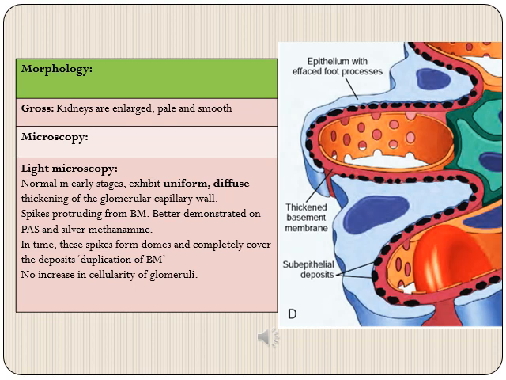And the important thing is that there is no increase in cellularity of glomeruli. So mainly the lesions will be limited to glomerular basement membrane, where it will be thickened, and there will be presence of spikes which later on go on to become domes, and ultimately it appears as if it is reduplicated.